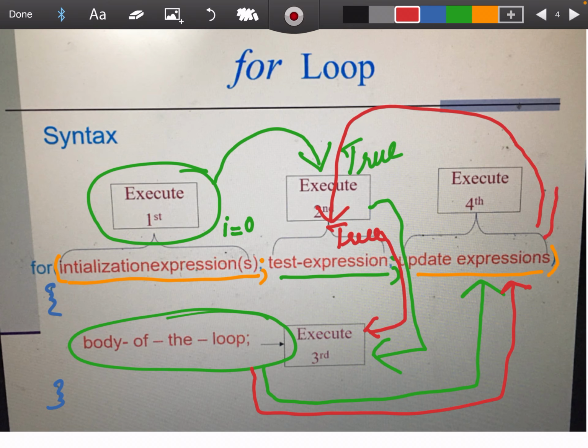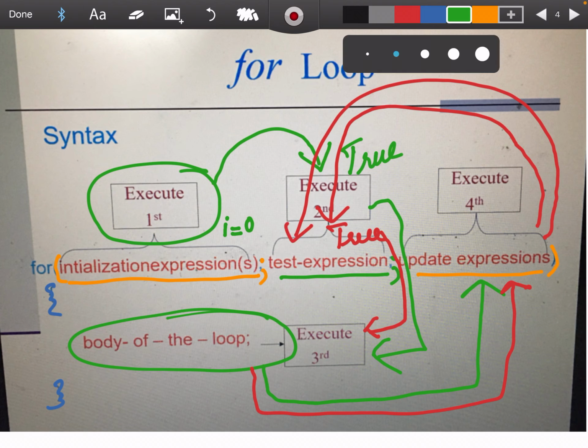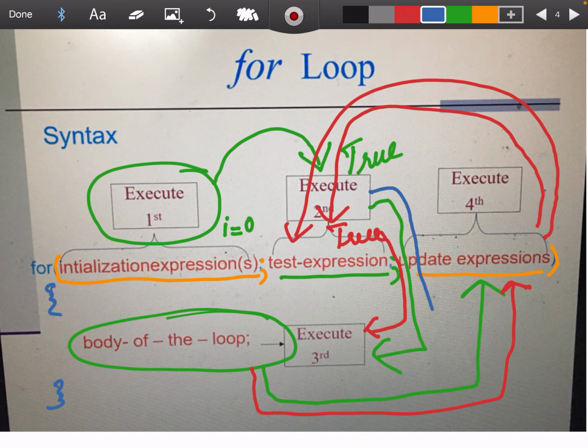After updating, again it will be moved back to the test expression. The condition is checked, and if it is found as true, then again the control will be passed to the loop body. So like this it will be executed. The loop body will be executed until the test expression returns a false value.